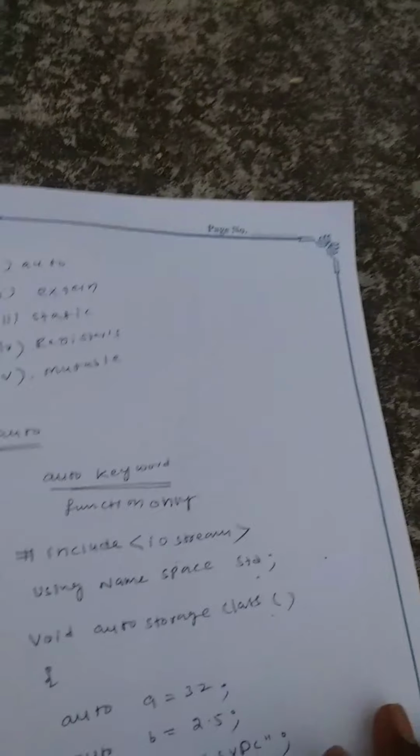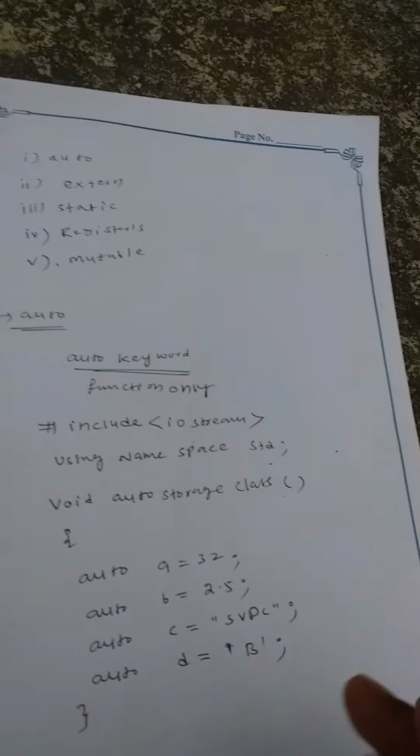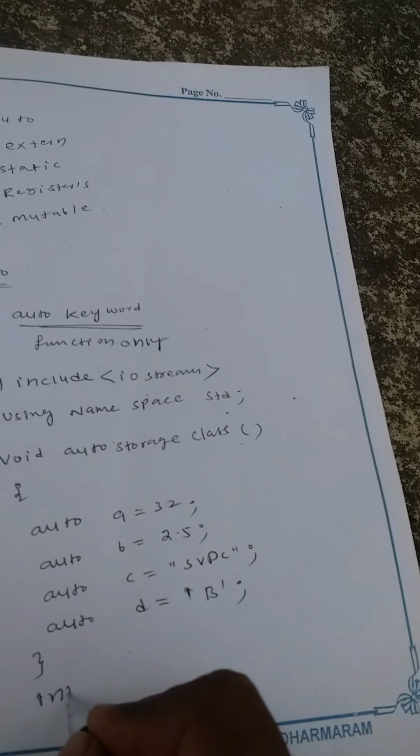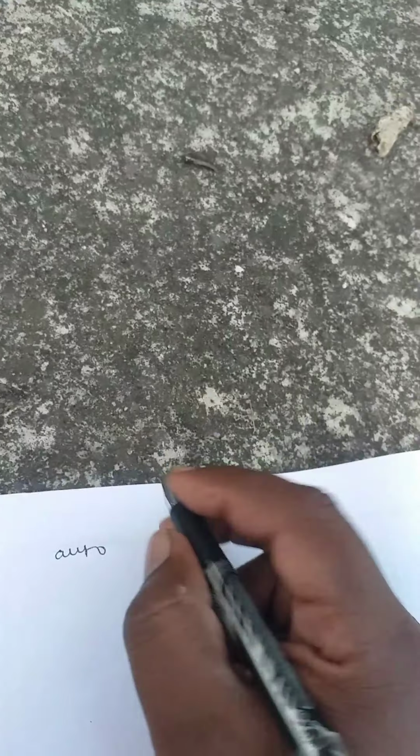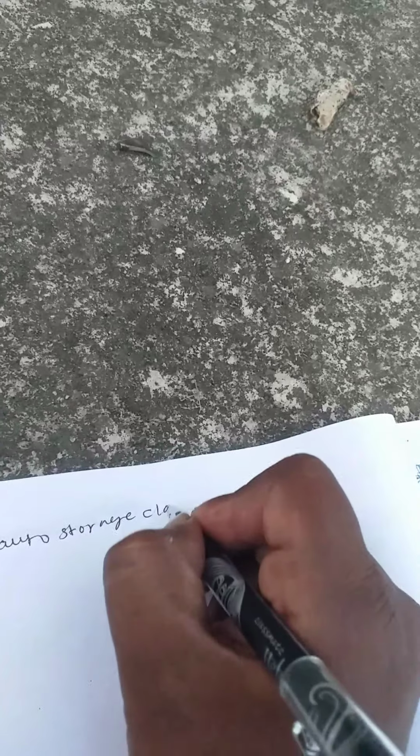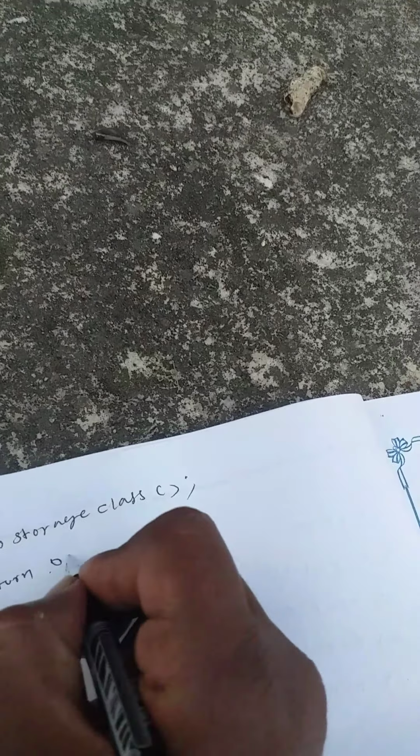Then we create the main function, open it, and call the void function, auto storage class, and then return 0.